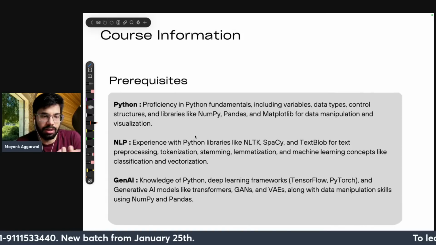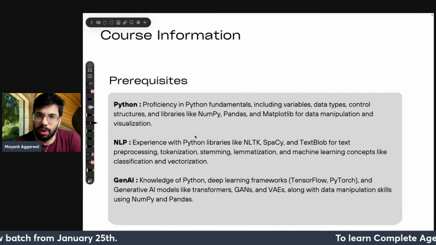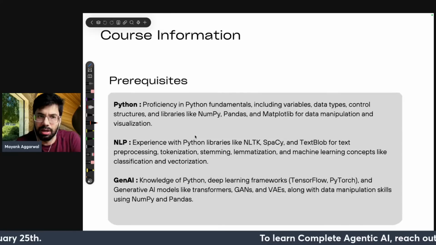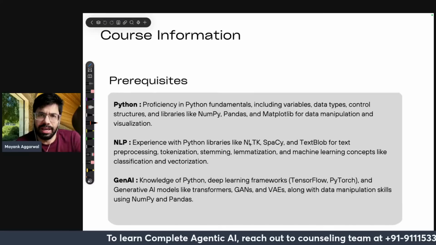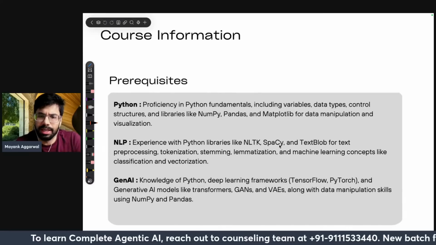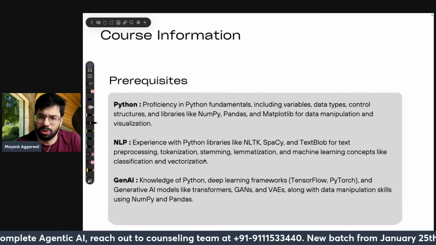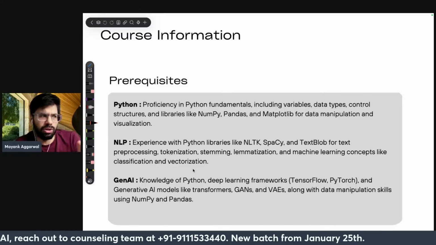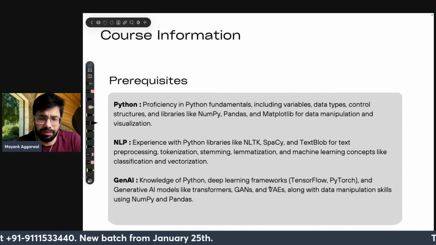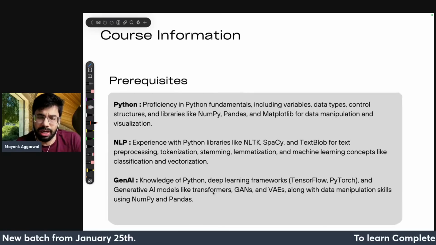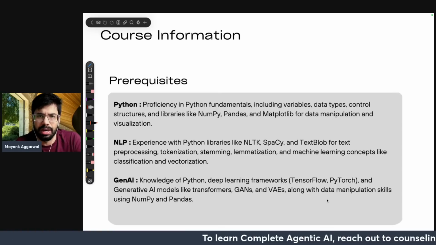Please feel free, if you have done Python, you can revise it quickly from Chris's channel, from my channel, or from anywhere. Similarly, for NLP, we expect that you will have an idea about the basic libraries like NLTK, spaCy, TextBlob for text processing, and basic knowledge about Gen AI as well. So knowledge of Python, deep learning frameworks, generative AI models like transformers, GANs, VAEs, along with, of course, data manipulation using NumPy and Pandas.